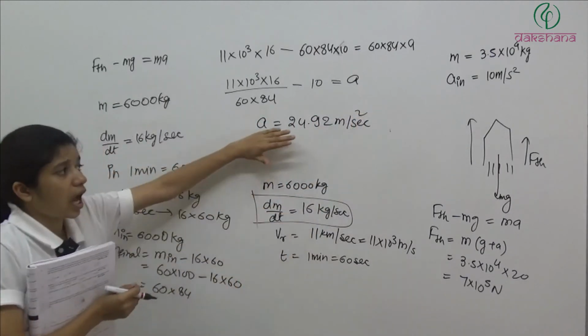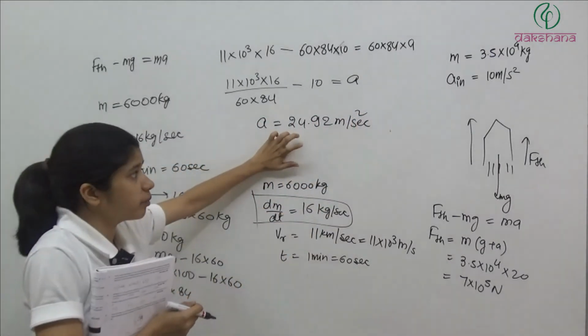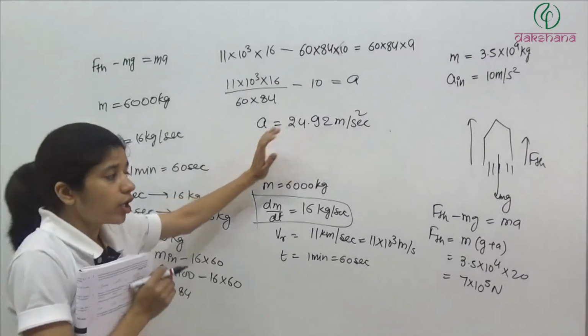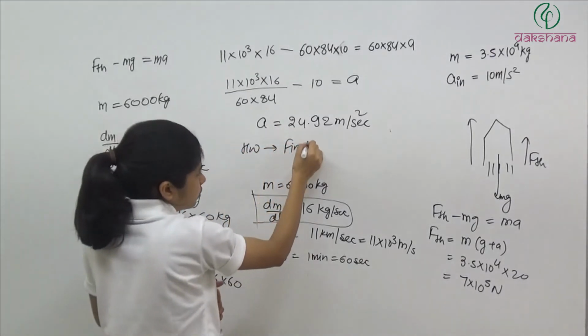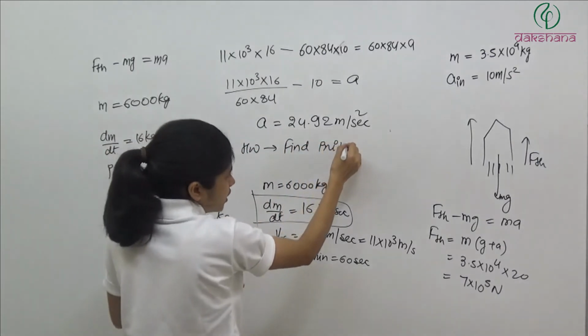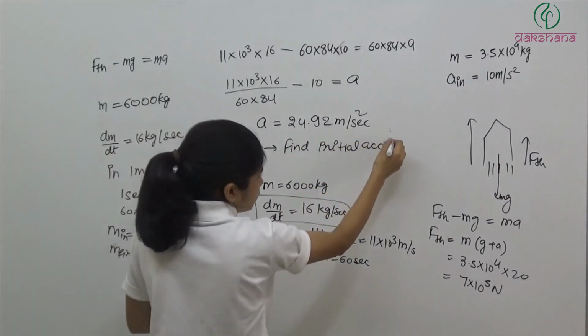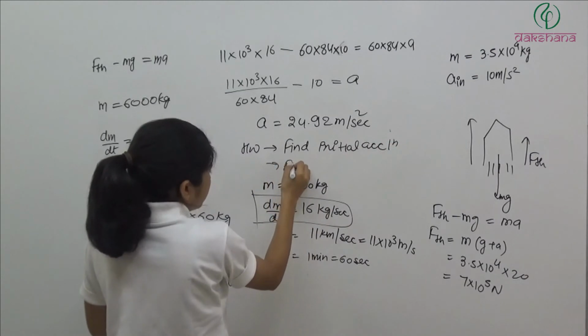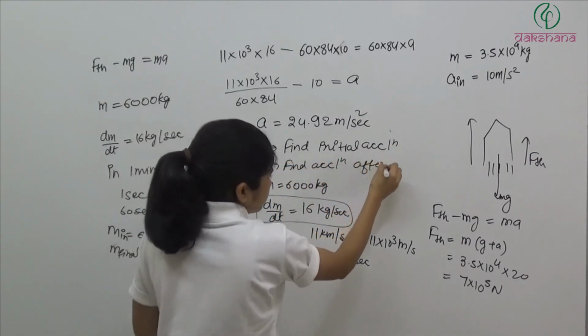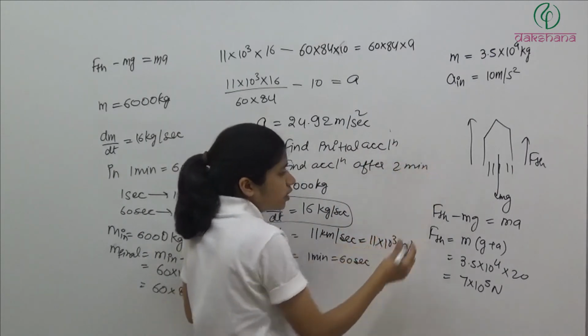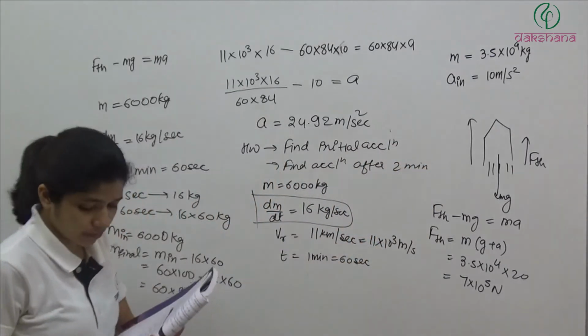Now in this question, after 1 minute, this is the acceleration of the rocket. Now your homework is: find initial acceleration, and find acceleration after 2 minutes. Clear? Find acceleration after 2 minutes.